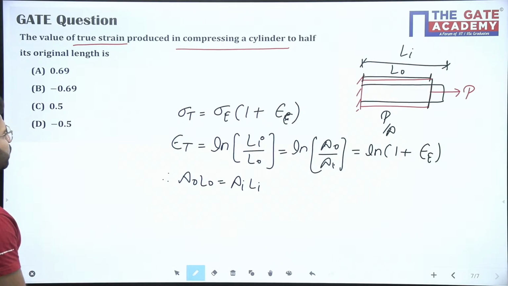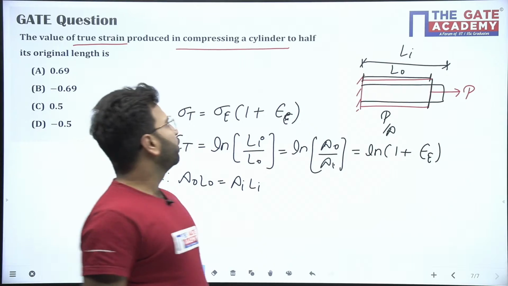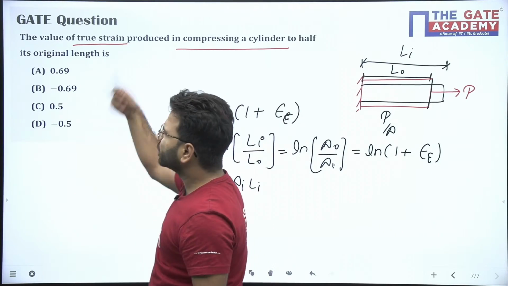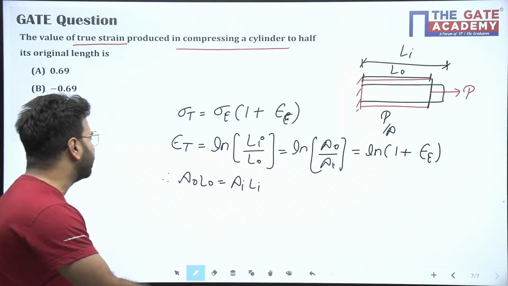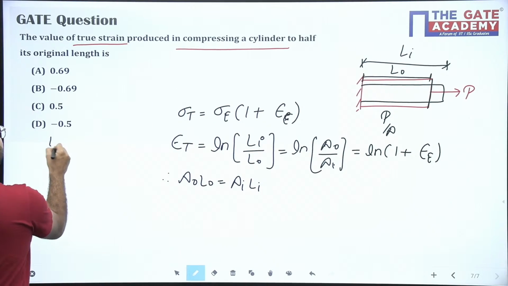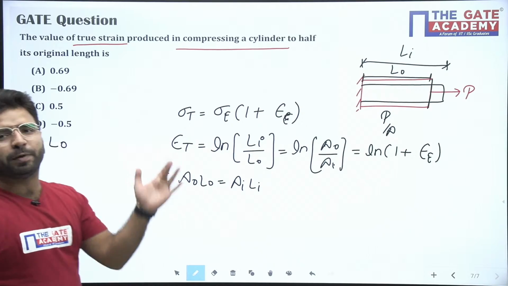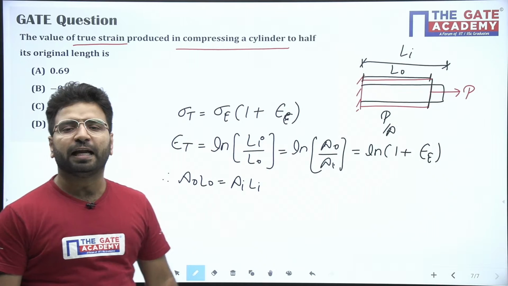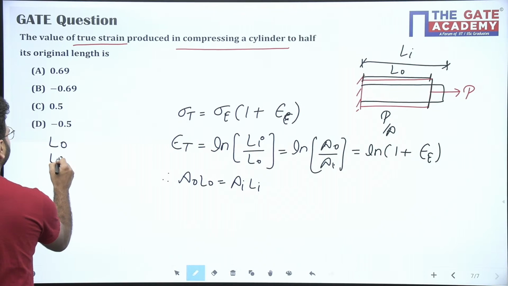Now tell the answer of this question. The question is saying: produce a compression of a cylinder to half its original length. Initial length was how much? L naught, let us say. Now it has been compressed to how much? L naught by 2. It has been compressed to L naught by 2.